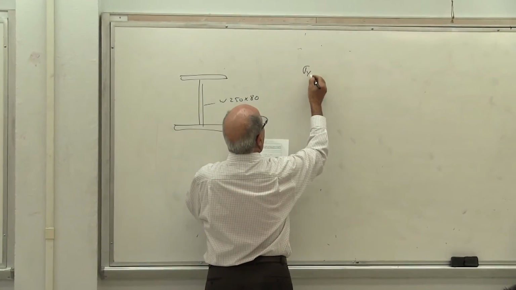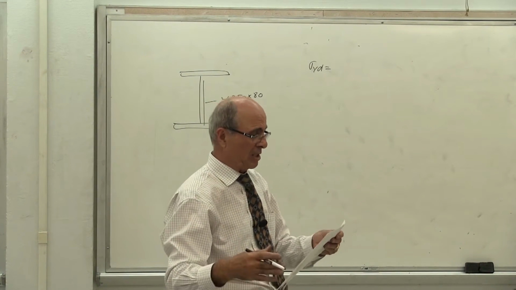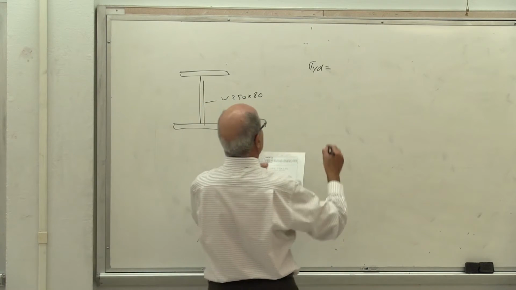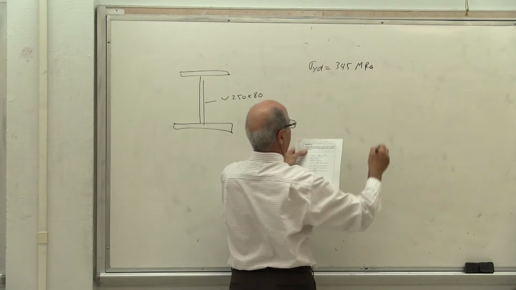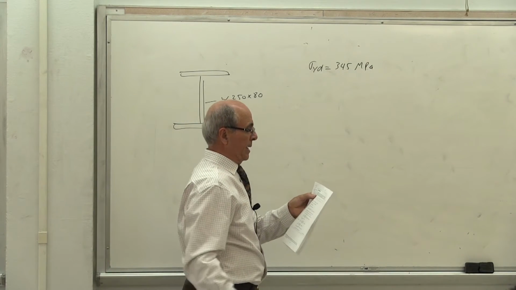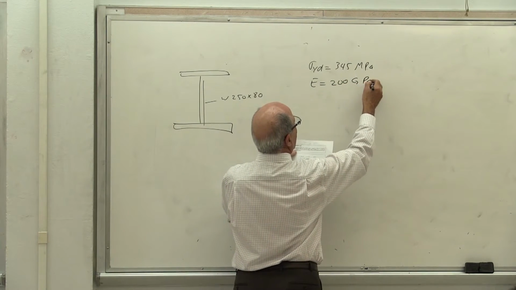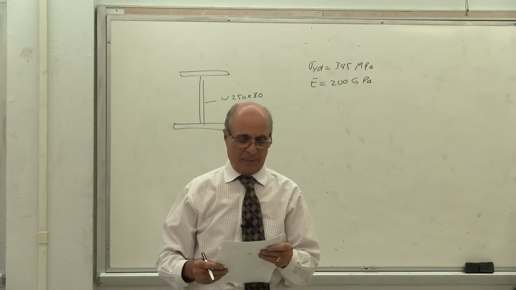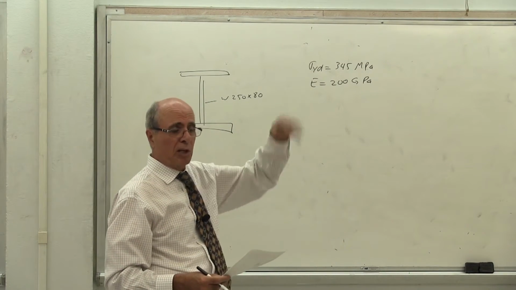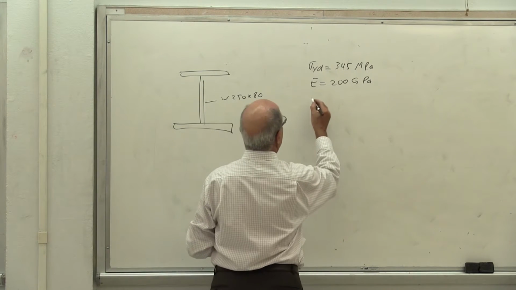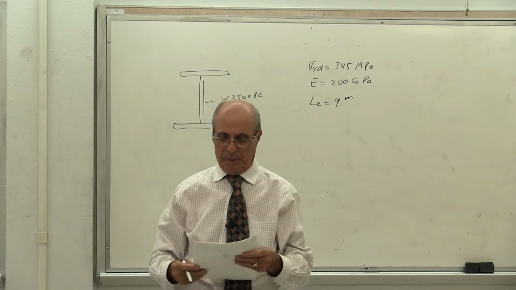Sigma yield, this is the highest strength. Usually sigma yield is 250 megapascal. This is a highest strength steel column. So they use sigma yield equal to 345 megapascal. And of course, E, modulus of elasticity, is 200 gigapascal, the standard one. The effective length of this column, everybody knows what the L means. We consider boundary conditions, etc., etc. L effective, for simplicity, is given equal to 9 meters.